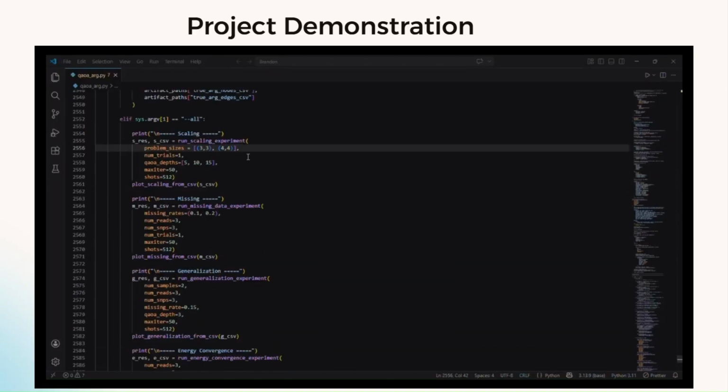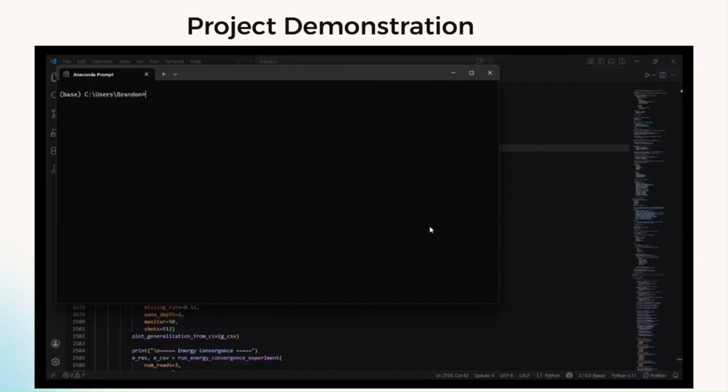And here you can notice that I have already shrunk the problem sizes and our number of trials just because it can become computationally expensive to do this. So let's go ahead and go into our Anaconda prompt to be able to do this and activate our quantum env. All right, we're in our quantum environment, so I'll go ahead and run the file with our --all command line argument.